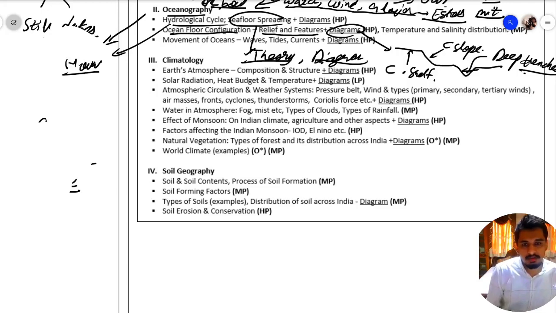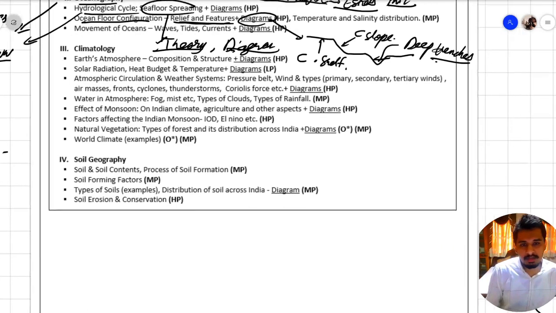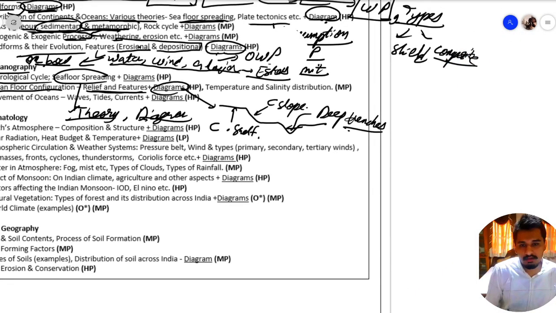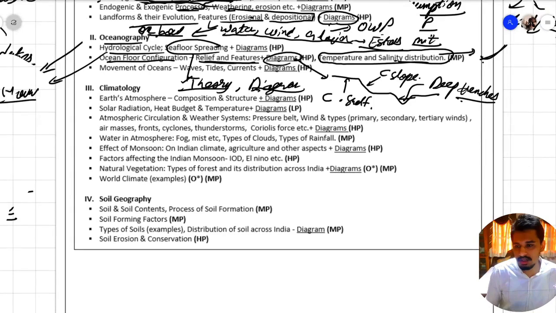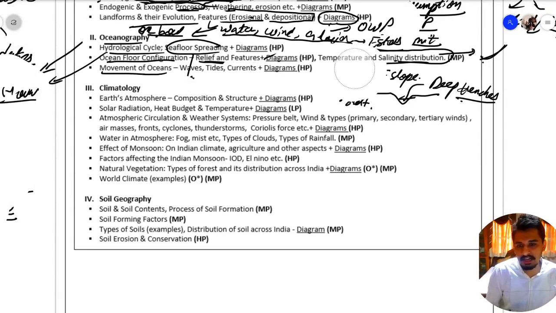So in this format, you should prepare relief and features in a pictographical form. Then we should have knowledge of temperature and salinity distribution, how temperature and salinity is distributed across the ocean. Then comes an important topic, that is movement of ocean. In this we have waves, tides and currents. You should know the definition of each one of them, how they are formed, and their diagrams should be